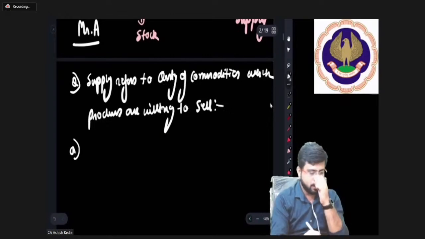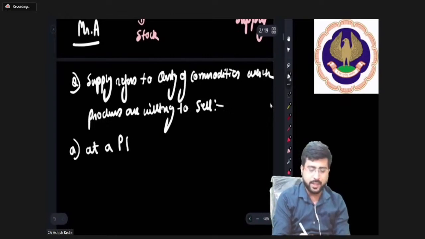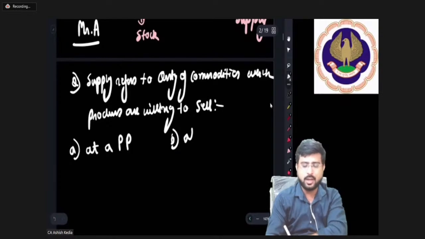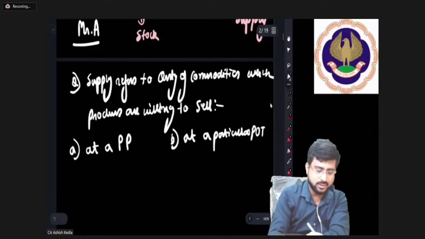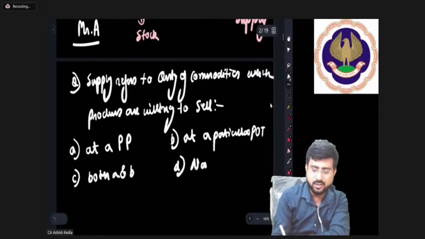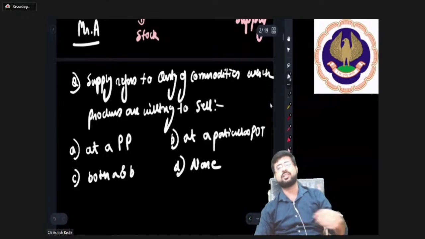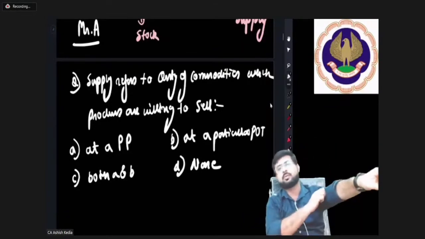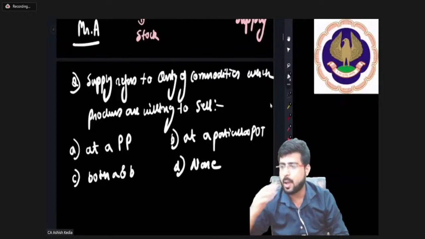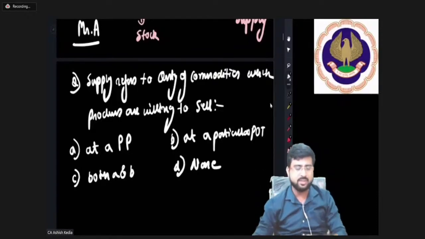Option A, at a particular price. B, at a particular point of time. C, both A and B. D, none. What say friends? Come on everybody. What do you think will be your answer? A, B, C or D.